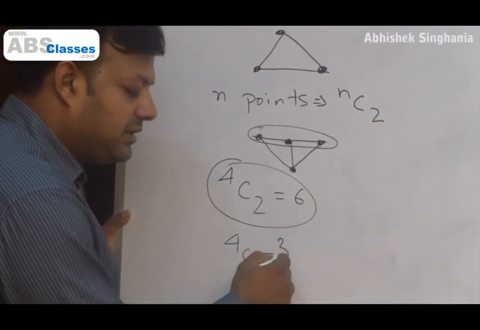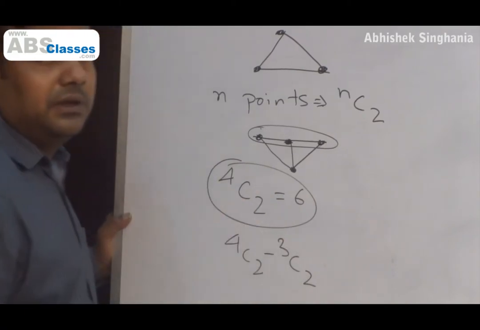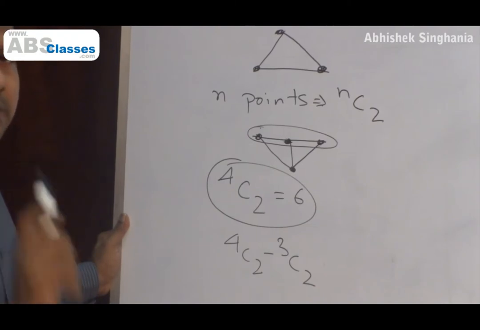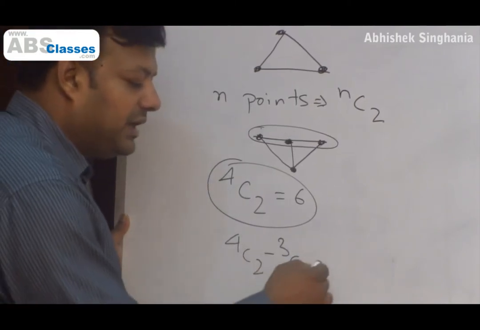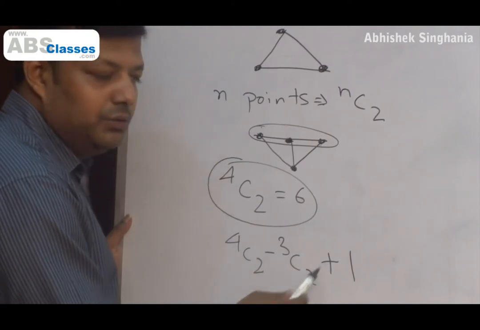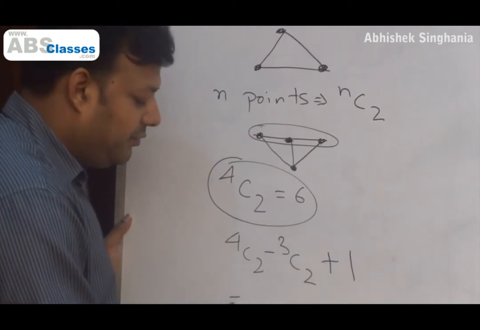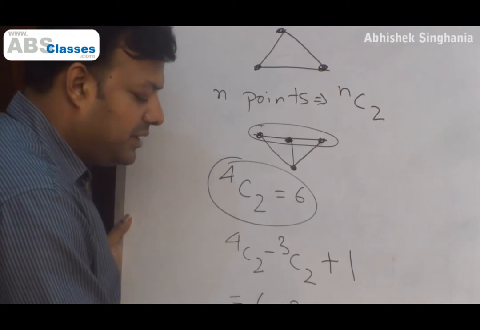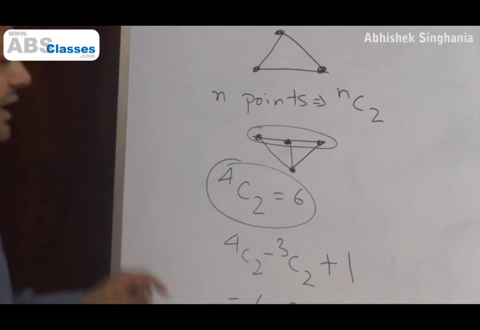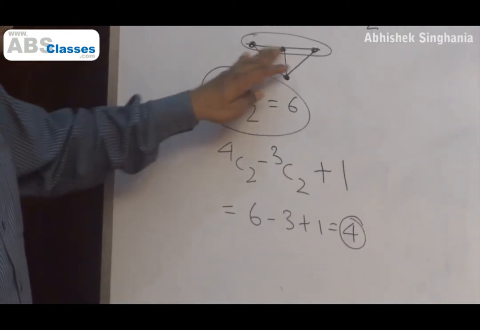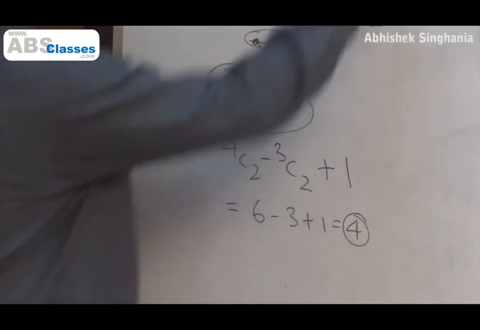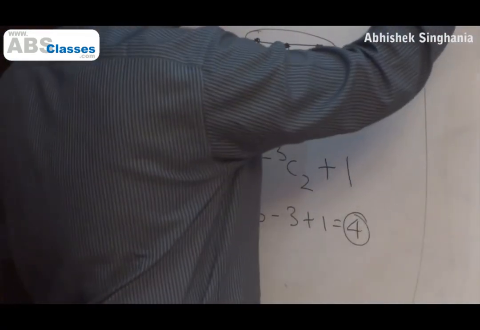Then I say, okay, subtract 3C2. But then I realize the fact that 3 of them are on the same line, they'll give me at least 1 line. I'll have to take that line. I've subtracted that line also in 3C2. So plus 1. And therefore my answer is 6 minus 3 plus 1, which is equal to 4. So how many lines do I get with 4 dots where 3 are on the same straight line? 4 lines. Okay.